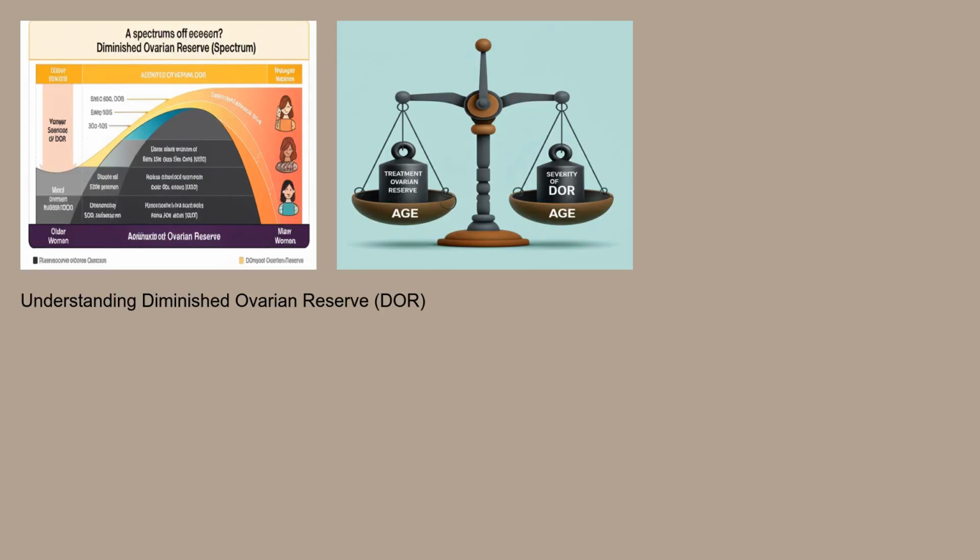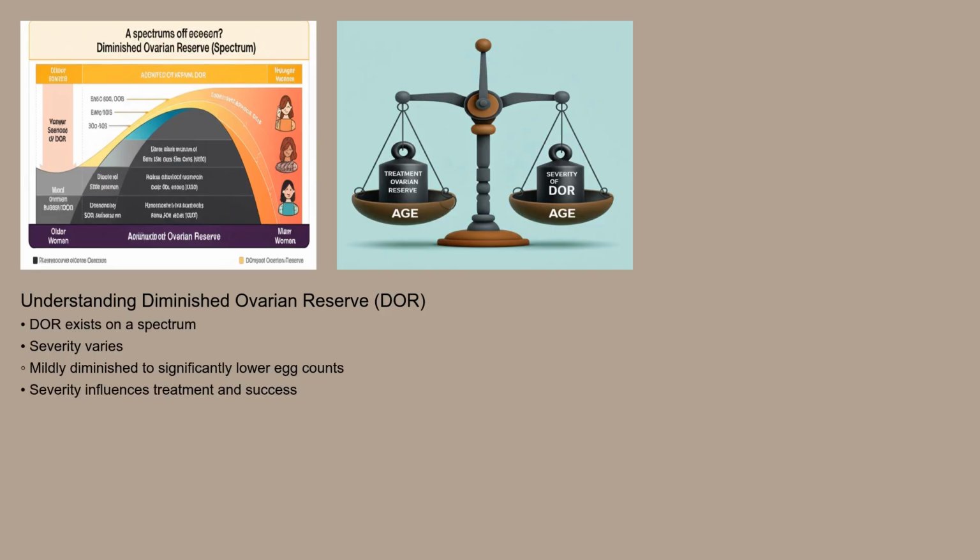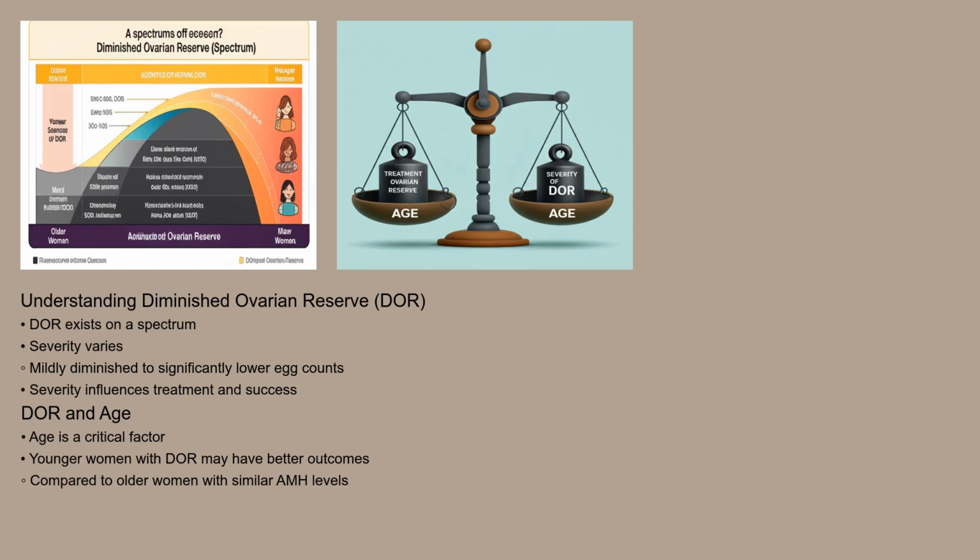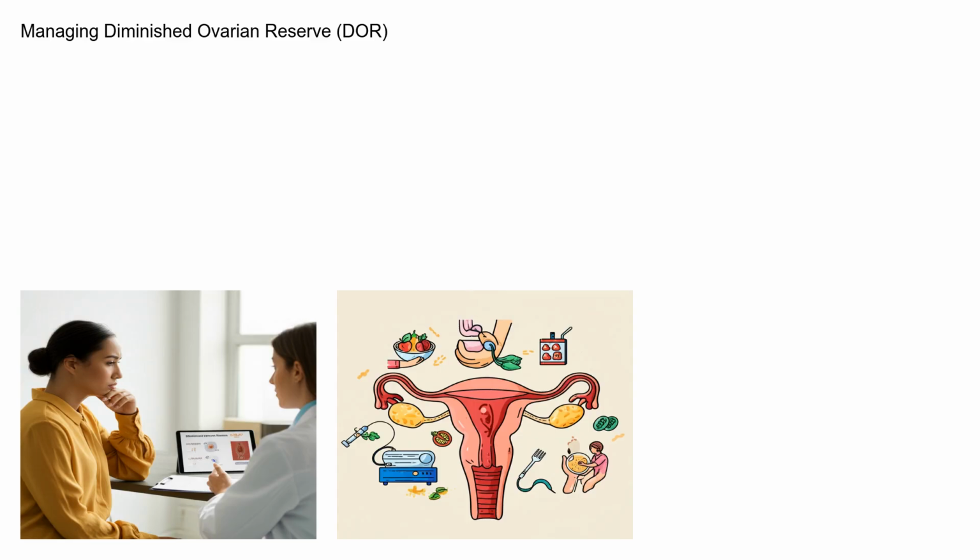While DOR isn't typically classified into distinct types, it's helpful to understand the spectrum of the condition. Some women may have mildly diminished reserve, while others have significantly lower egg counts. The severity of DOR can influence treatment options and success rates. Age is also a critical factor in determining prognosis. A younger woman with DOR may have a better chance of conceiving than an older woman with a similar AMH level. Unfortunately, there's no way to cure DOR or restore a woman's ovarian reserve to its original state.